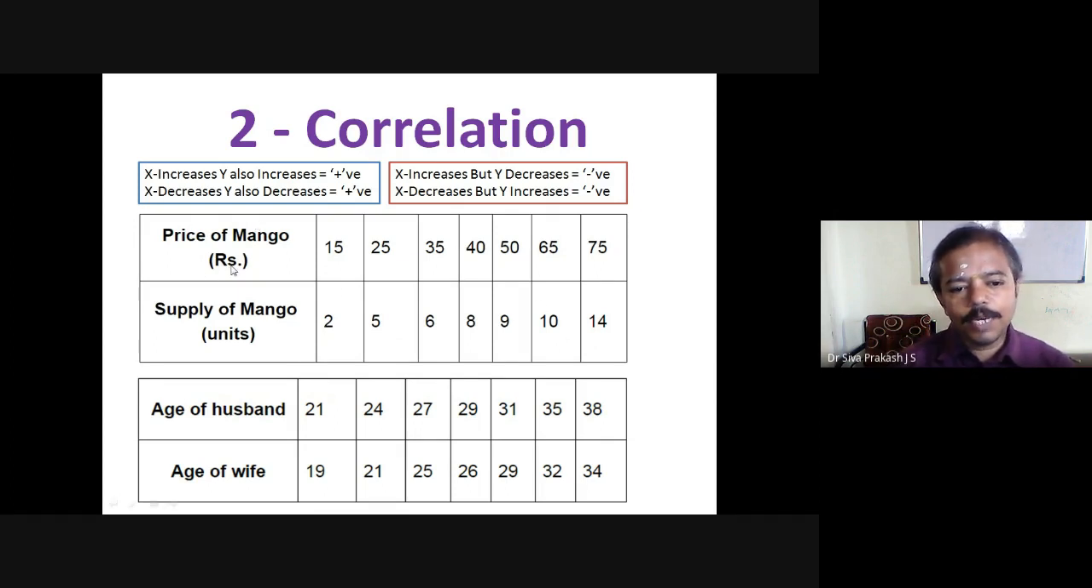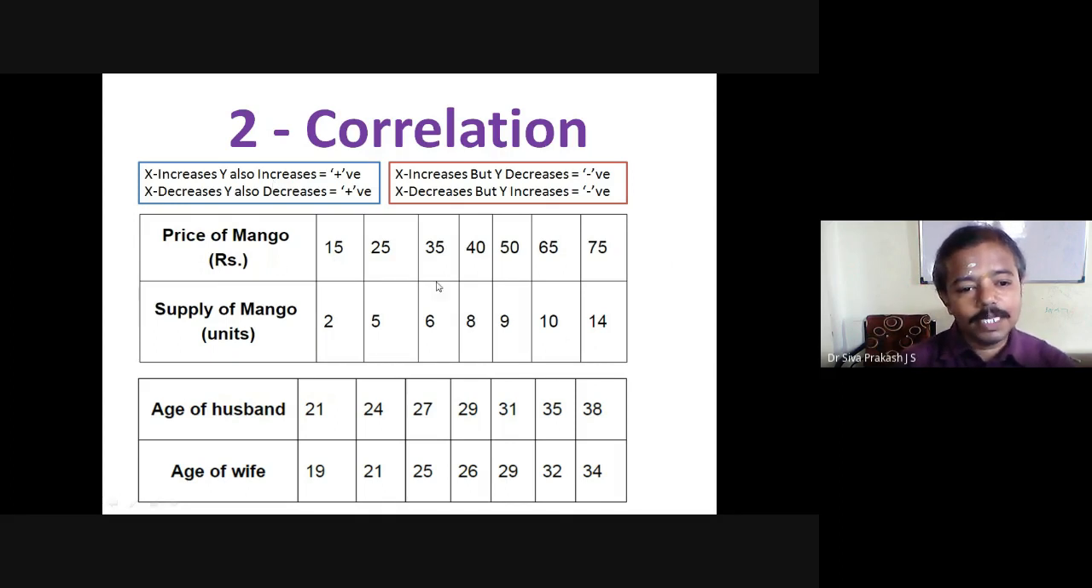So I have given you a question: prices of mango and supply of mango. If prices increase, see, 15 to 25 increases, 25 to 35 it increases again, 35 to 40 increases. So supply of mango also increases, 2 to 5, then 5 to 6, 6 to 8. It also increases. If one variable increases and the other variable also increases, then the answer should be positive.